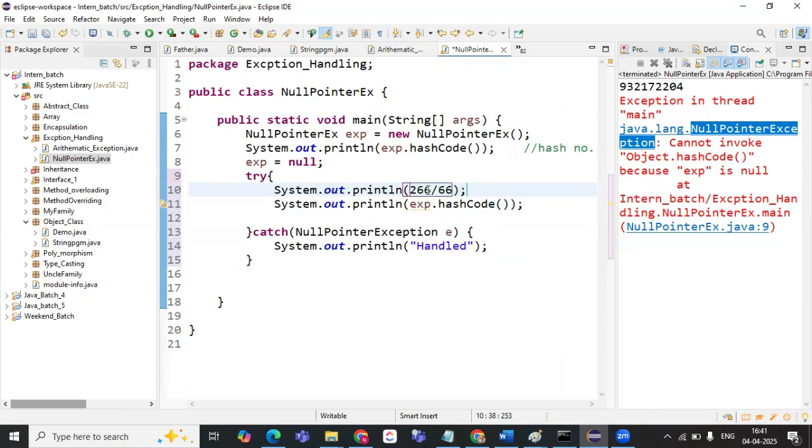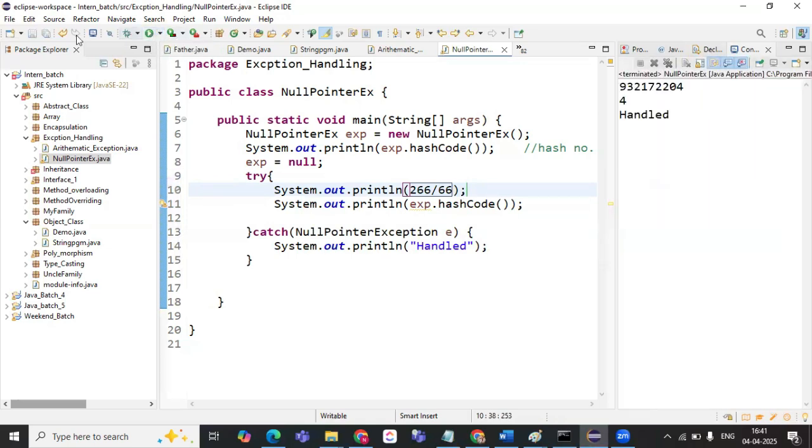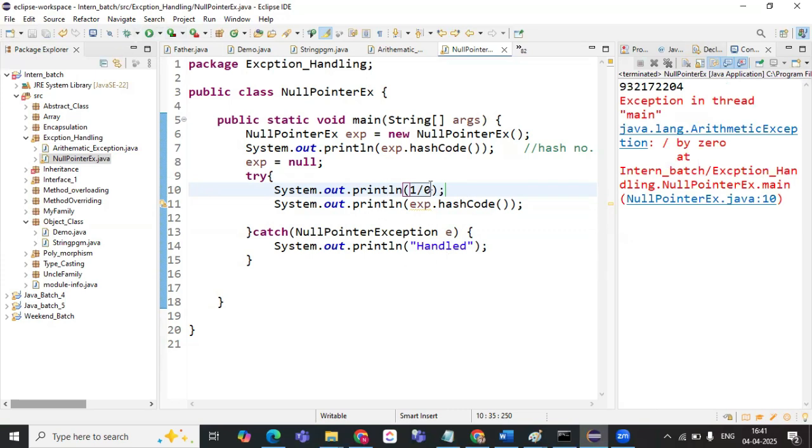Okay. So, will it throw you an error or any exception, or will it give you the value? It will give you the value, right? So what if we have this arithmetic exception in this try block? Now, again, what happens? This exception has occurred, but there is no catch block to handle it. We have the catch block, but it can only handle the null pointer exception, not the arithmetic exception. Am I right?